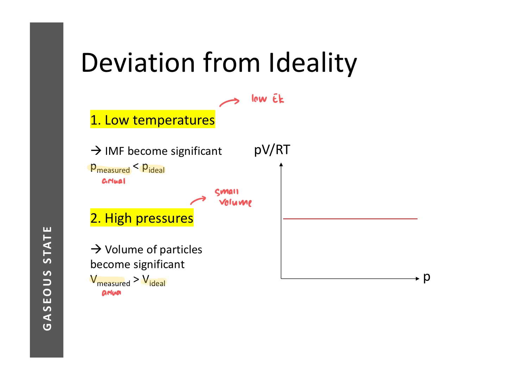Now we can represent the deviation from ideality in the form of a graph. The graph will look something like this. We are going to plot PV over RT against pressure. In the second video, remember we learned how to draw graphical plots.